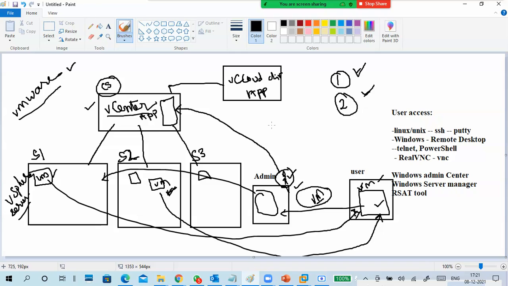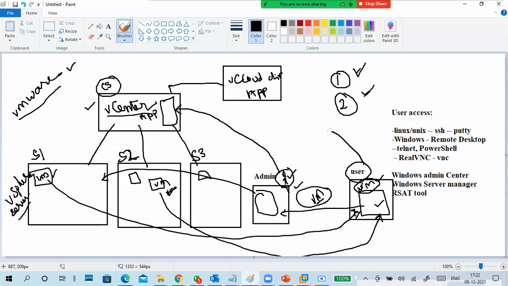My infrastructure has become very big now. I started with a single server, then it became multiple servers, and to manage the vCenter servers, I became a cloud service provider. So vCloud Director is an application. In this case, what happens? I have a user again. This user wants a virtual machine.